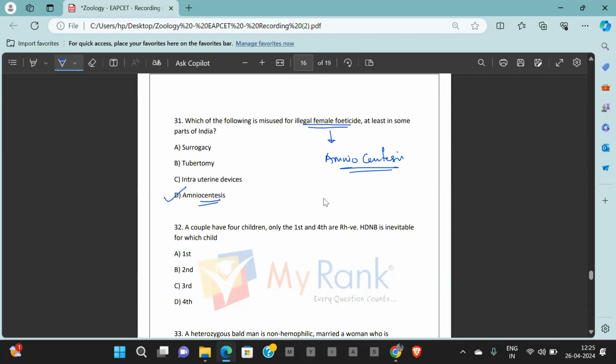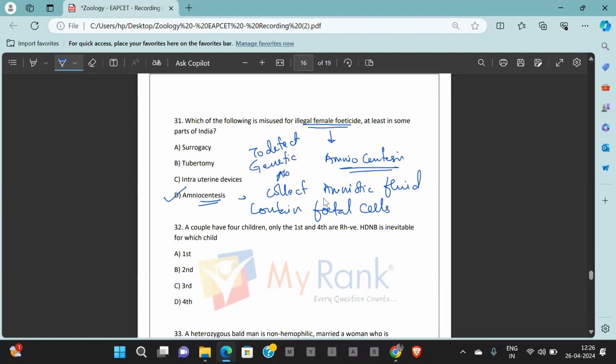What is amniocentesis? Here we are collecting amniotic fluid which contains fetal cells. Why is it used? To detect genetic abnormality in the fetus. But what are people using it for? Illegal female feticide. So it has been put on a ban. Amniocentesis is put on ban. Clear? Question number 31, answer is option D.